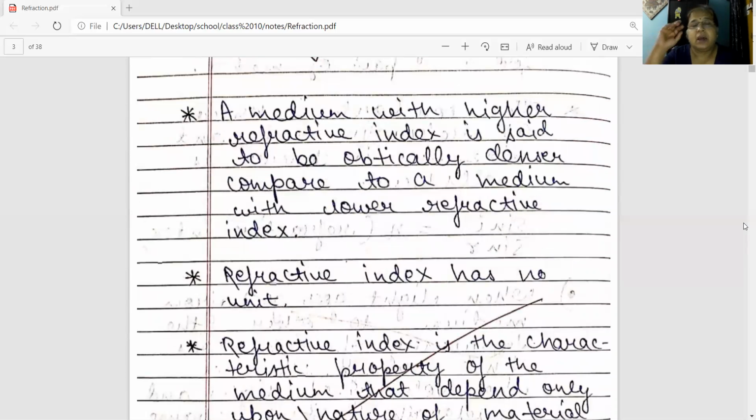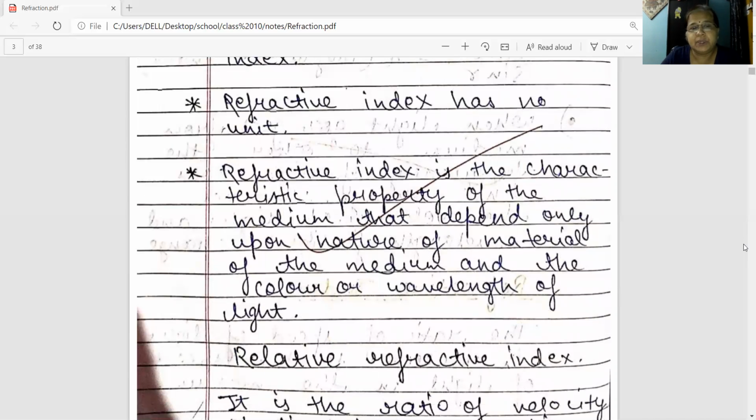A medium with higher refractive index is said to be optically denser compared to a medium with lower refractive index. Refractive index has no unit. Since it is a ratio, it has no unit.